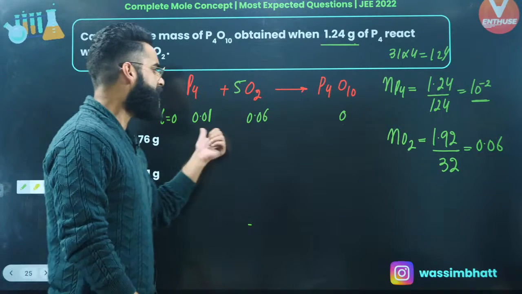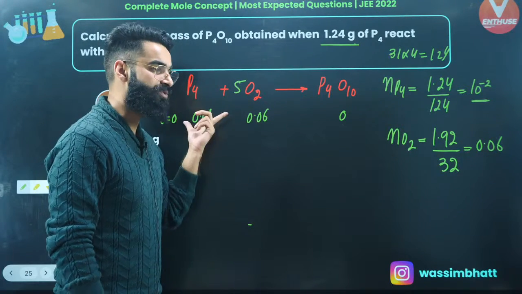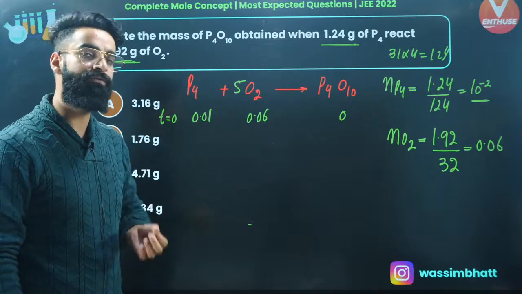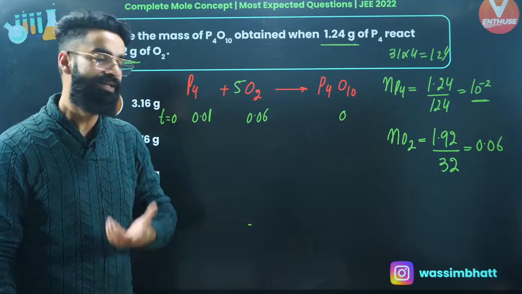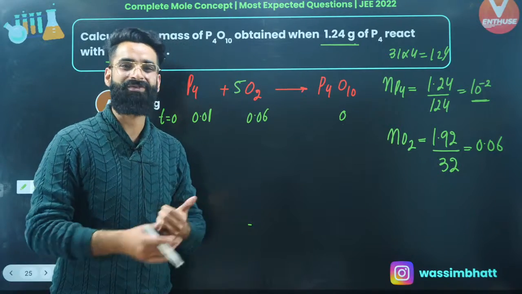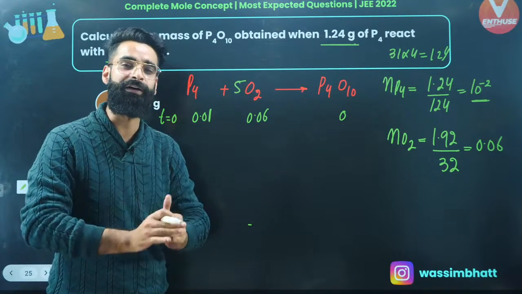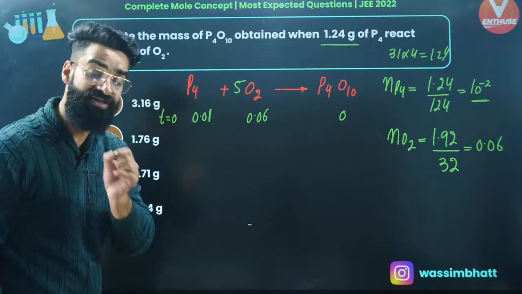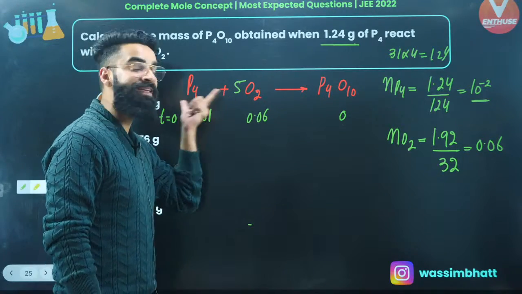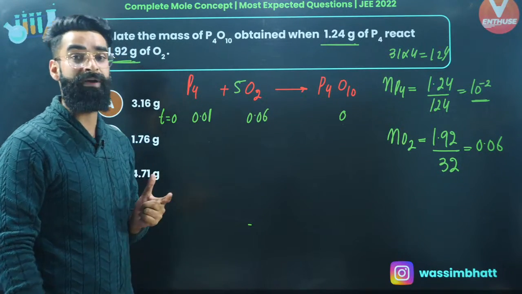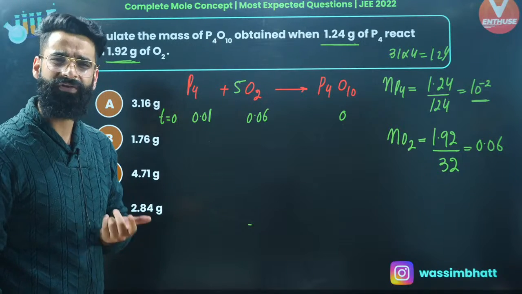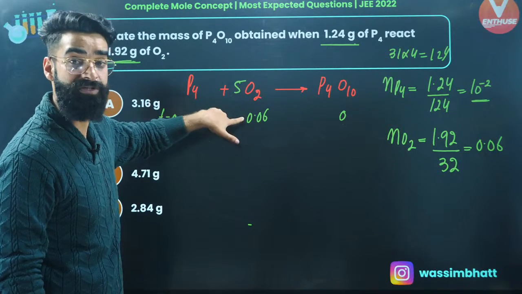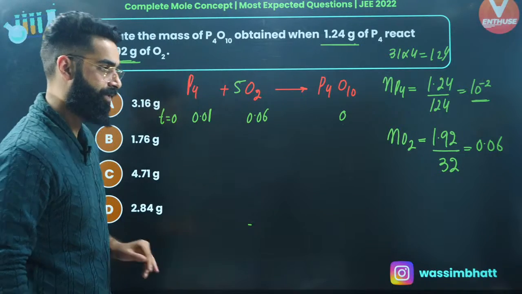Now, I'm given the amounts of both the reactants in terms of moles. Whenever you are given an equation in which you are given the amounts of all the reactants, the amounts can be in terms of moles, mass, volume, millimoles, whatever. At that point of time, we use the concept of limiting reagent. So first I'll identify which of the two is going to be my limiting reagent. And how do we identify it? We divide the given moles of reactants by their respective stoichiometric coefficients.